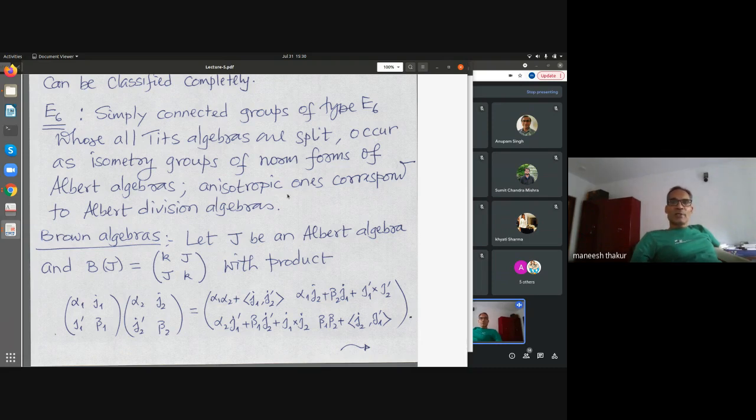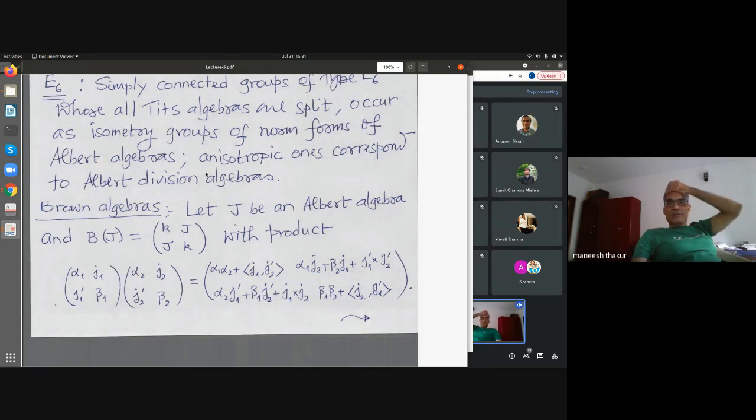So Albert algebras come into play again and again, always when we deal with exceptional groups. And here anisotropic ones occur from Albert division algebras. And if you remember, an Albert algebra is a division algebra if and only if the norm of that algebra has no non-trivial zeros over K. So this is the description for E6 type groups which have trivial Tits algebras.